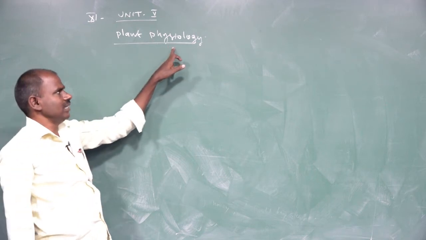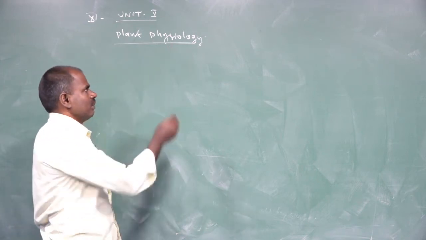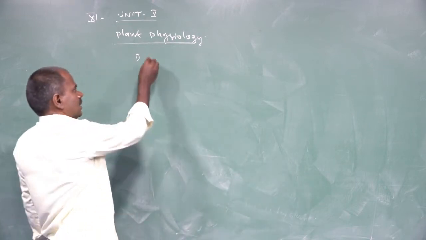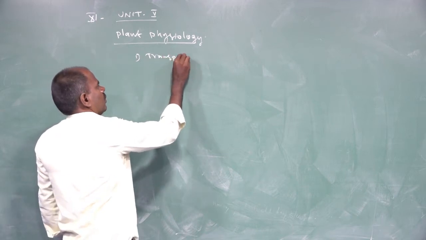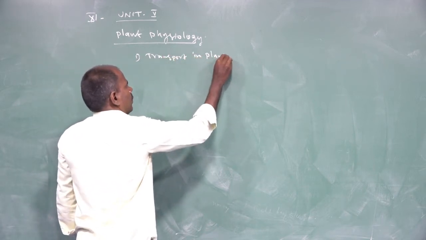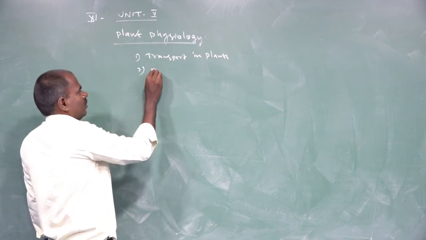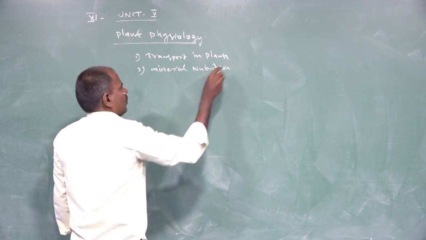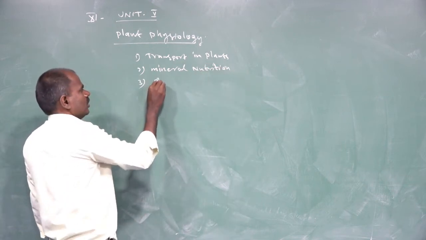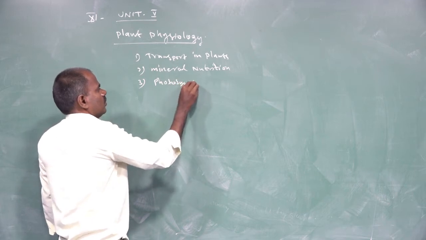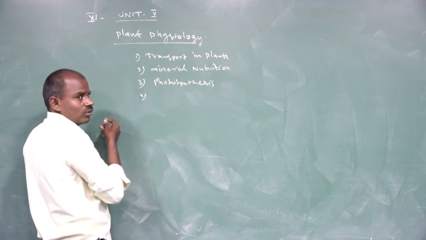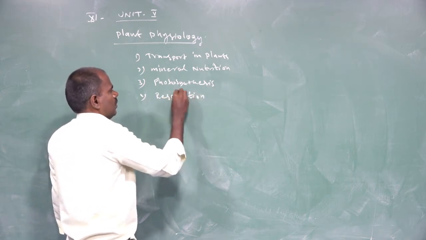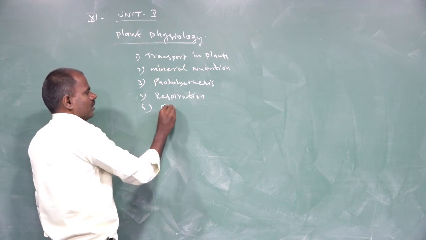Plant physiology is the study of functional organization. Plant physiology is divided into 5 chapters. The first one is transport in plants. The second one is mineral nutrition. The third one is photosynthesis. The fourth one is respiration. And the fifth one is plant growth and development.